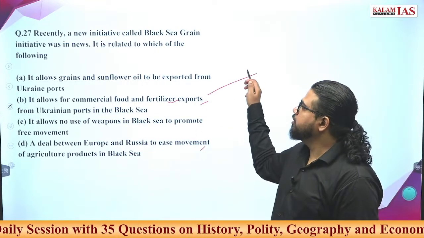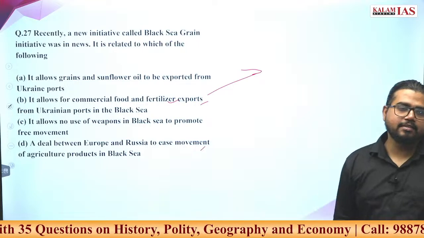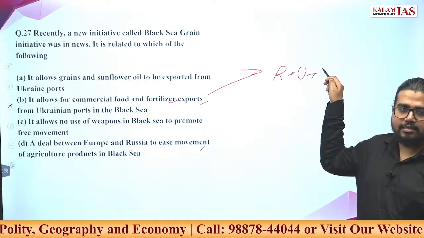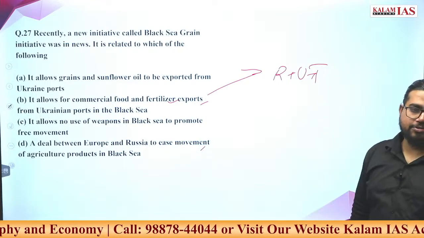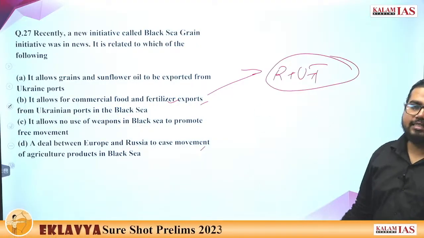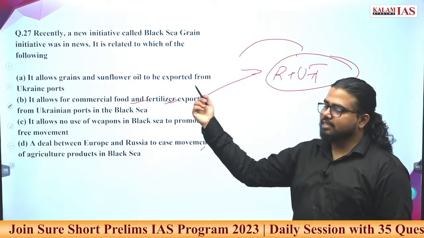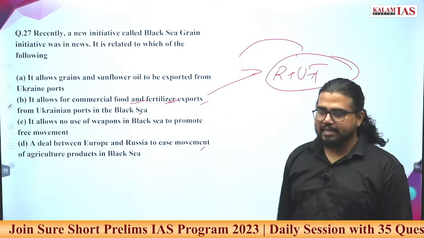Which all countries are part of this Black Sea Grain Agreement? Russia, Ukraine, and one more country is there. Turkey is also part of this. These three countries came together, and the objective is to allow commercial food products and fertilizers to be exported from Black Sea ports.